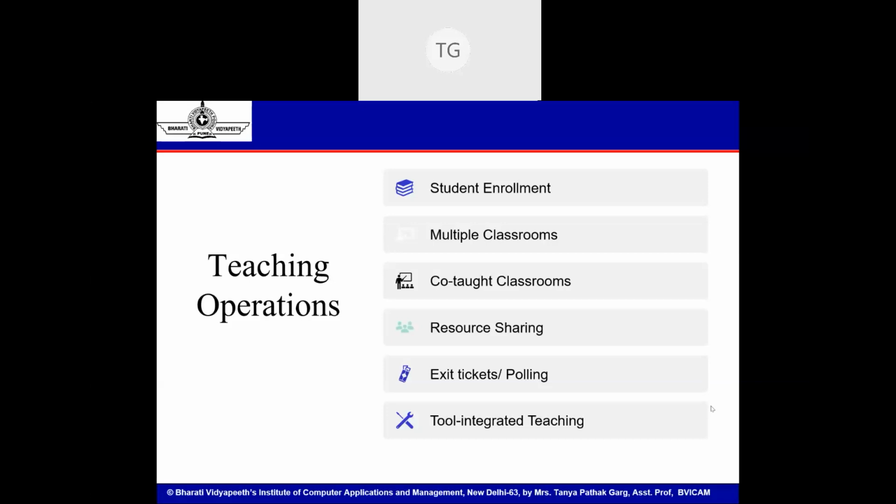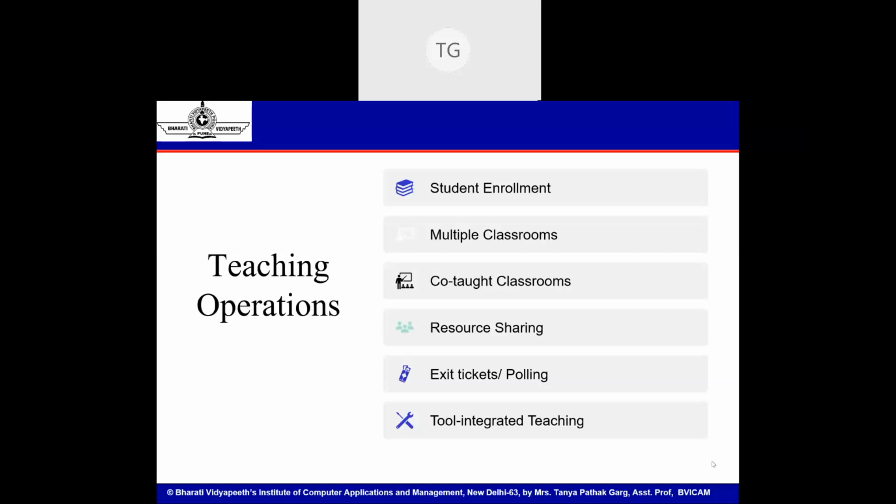Then there is tool integrated teaching. So not just the basic feature set which is available with Google Classroom, you can also integrate many tools, grading tools and categories that you want for operation purposes in your Google Classroom.